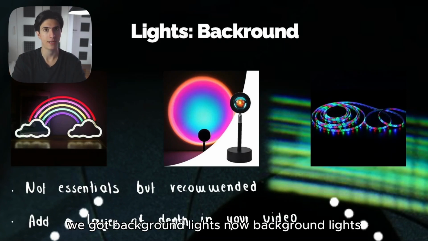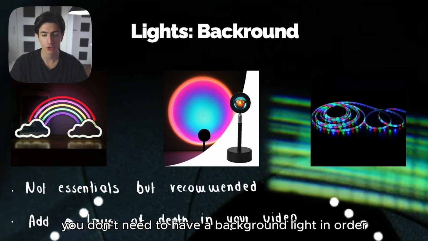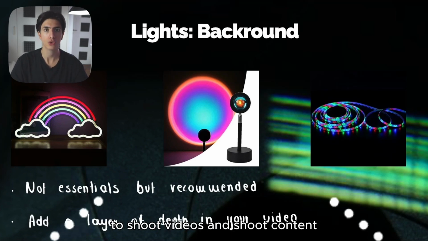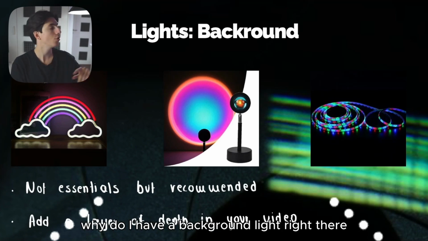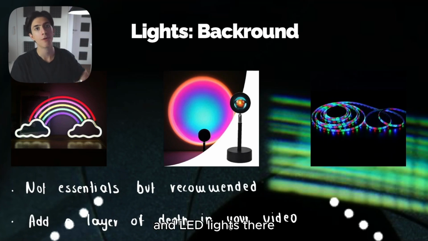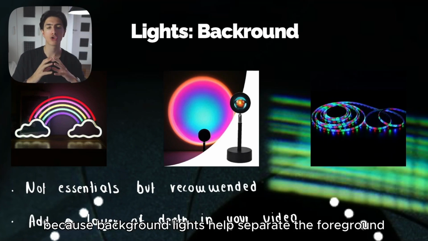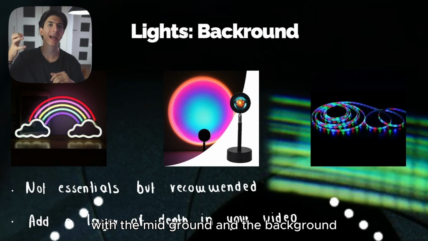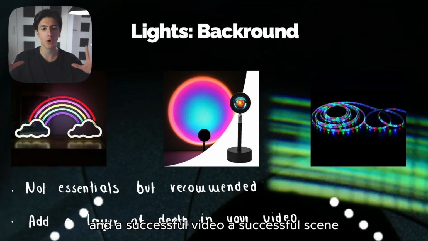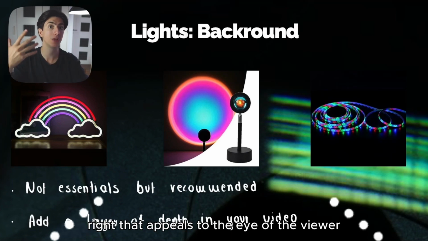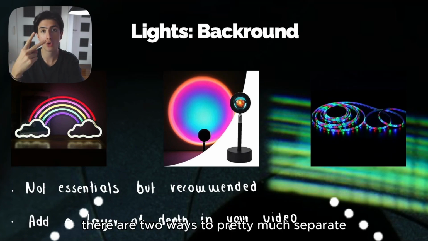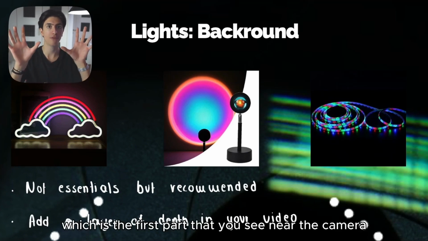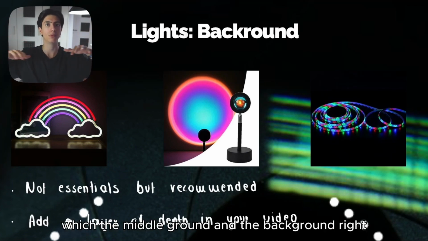Finally, we got background lights. Now, background lights, obviously, they're not essential. You don't need to have a background light in order to shoot videos and shoot content, but they are recommended. Why do we use background lights? Why do I have a background light right there and LED lights there? Because background lights help separate the foreground, the midground, and the background. And a successful video, a successful scene that appeals to the eye of the viewer, separates the foreground, the midground, and the background. The foreground is the first part that you see near the camera, the midground is the middle ground, and then the background.